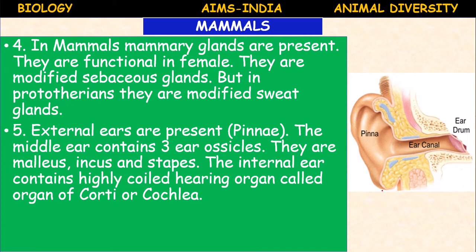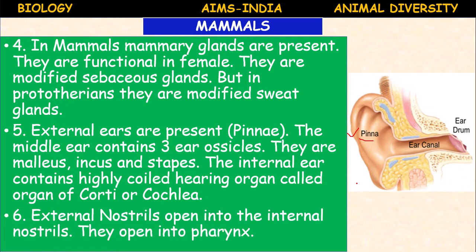Okay, here this is the ear, the external ear pinna is present. This is also one of the main characteristic features: hairs, mammary glands and the external ear pinna. Okay, it is a very important external characteristic feature of mammals.